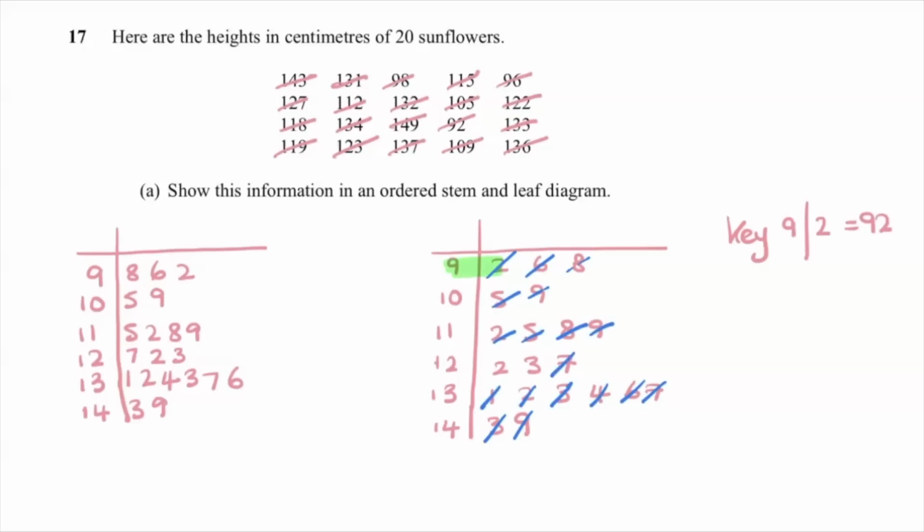I've got 2 and 3 left. So I want to be slap bang in between those 2. So my answer for part B would be 122.5. They could ask about modes, they could ask about ranges. So just be prepared. If a stem and leaf is in paper 3, you could be drawing it or you could be answering questions about it.